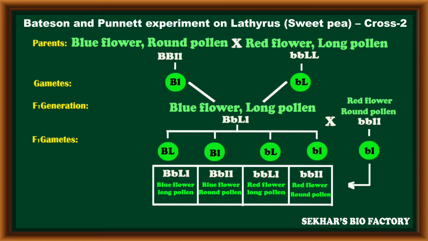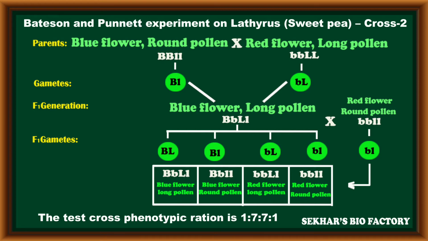And the last combination, small b, small l, has red color flowers with a round pollen grain. So these are the results after conducting a test cross, and especially the phenotypic ratio is not equal to 1:1:1:1, because the phenotypic ratio they observed was 1:7:7:1.